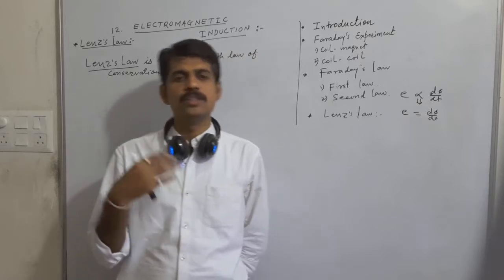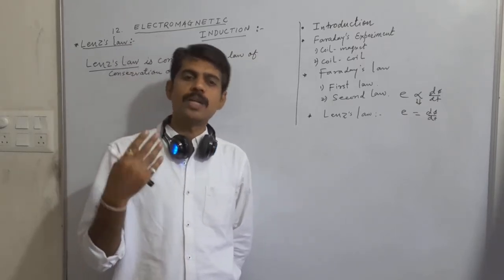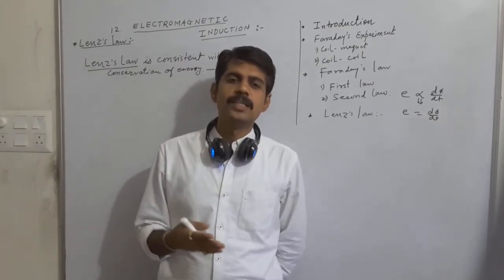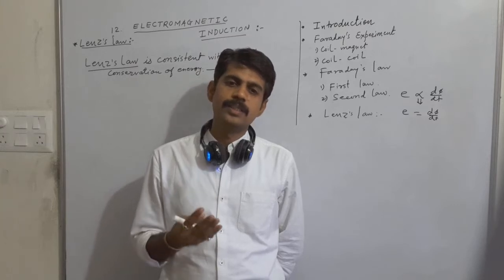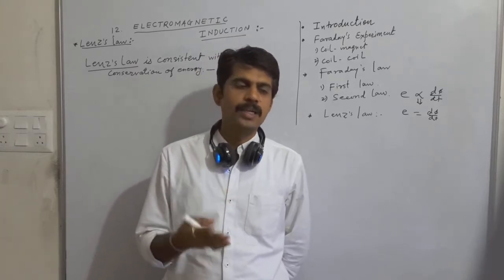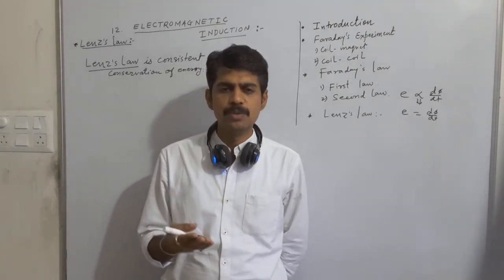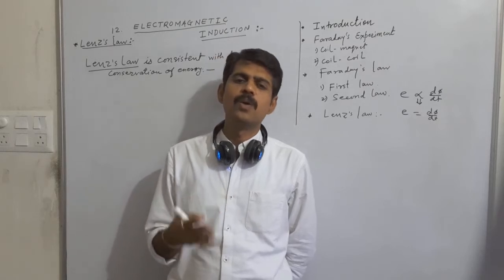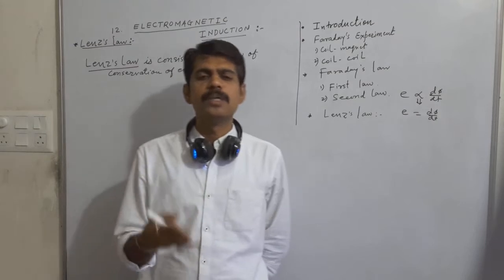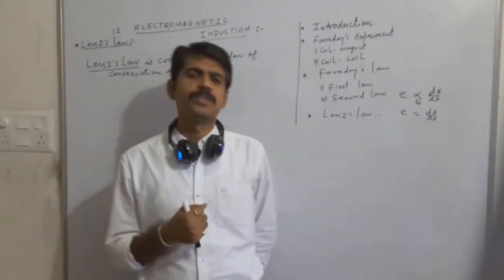In such a case, the total magnetic flux linked with the coil or circuit will change more rapidly. Therefore, the induced current will increase and the magnetic flux also increases, resulting in the production of a greater induced current. So what will happen to our current? It will be induced even more. In this way, the induced current will go on increasing without any expenditure of energy, but this is in contradiction with the principle of conservation of energy.